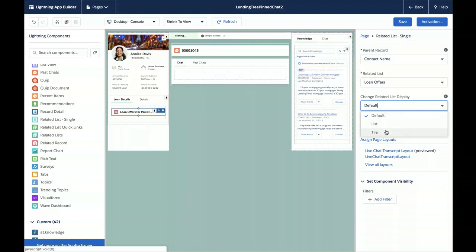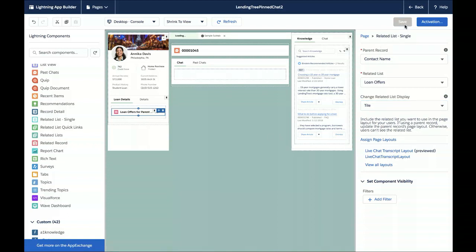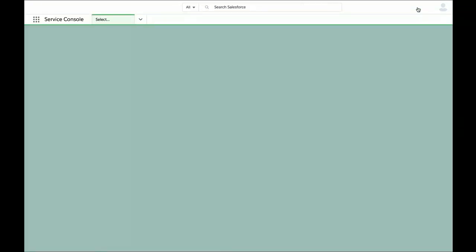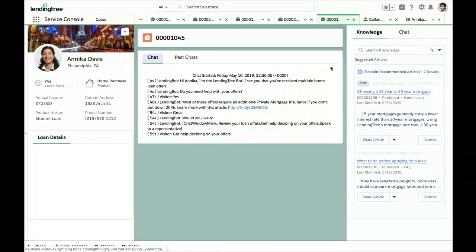And I'll change the view to a tile display. Excellent. So once I save, we see now in our Service Console page that we have that Lightning component, which is the scaffolding for what will be displayed. And now all we have to do is make sure we provide it with data.